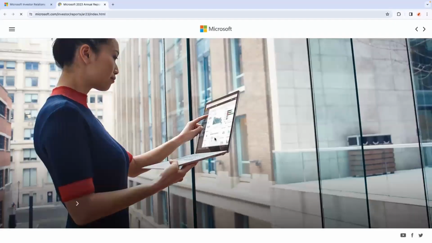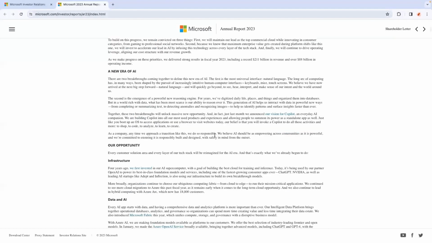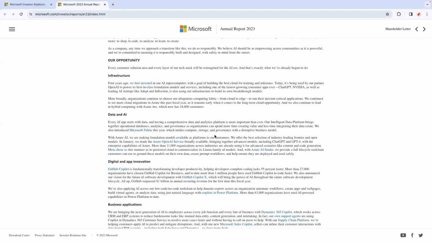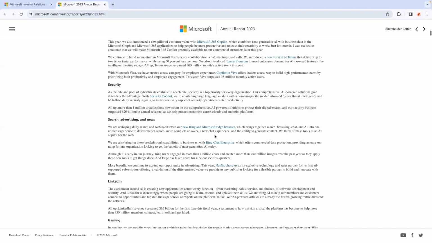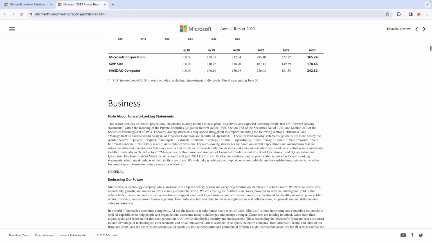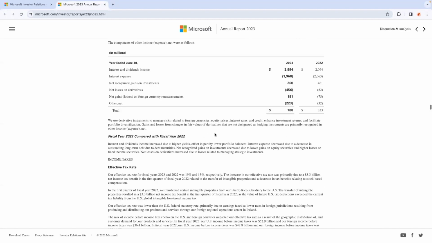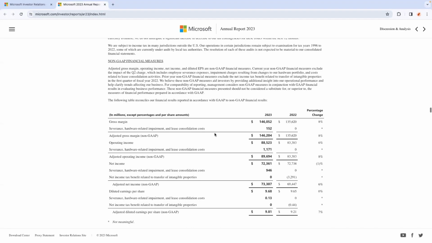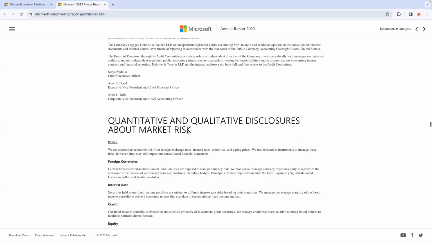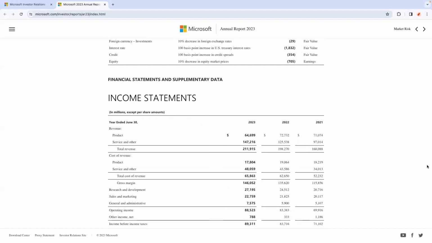It has all the information, such as the current investments the company did, risks involved, and different sectors of the business. But for quantitative analysis, we would be majorly looking at the financial statements. You can just scroll down and find them. They are in this section, quantitative and qualitative disclosure about market risk. Here the first thing available is the income statement.